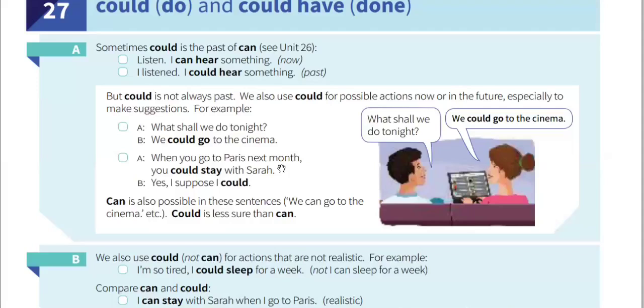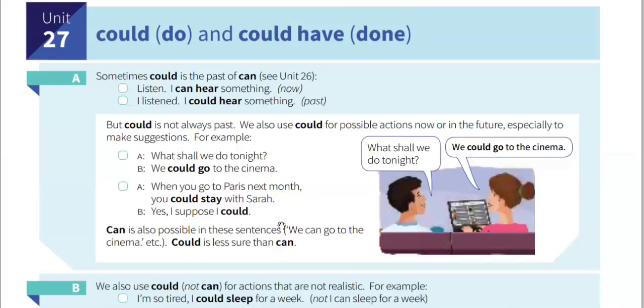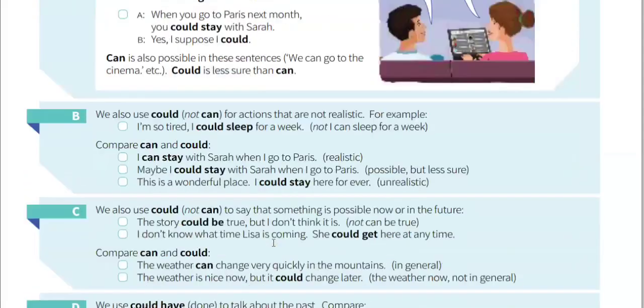But in the first case, in a case of using could for possible actions now and in future, it is less certain. Less sure, less certain. For example, if you say 70% or 80% certainty with can, we can say 50% or 60% certainty with could. So it is just one example. So could is less sure than can.